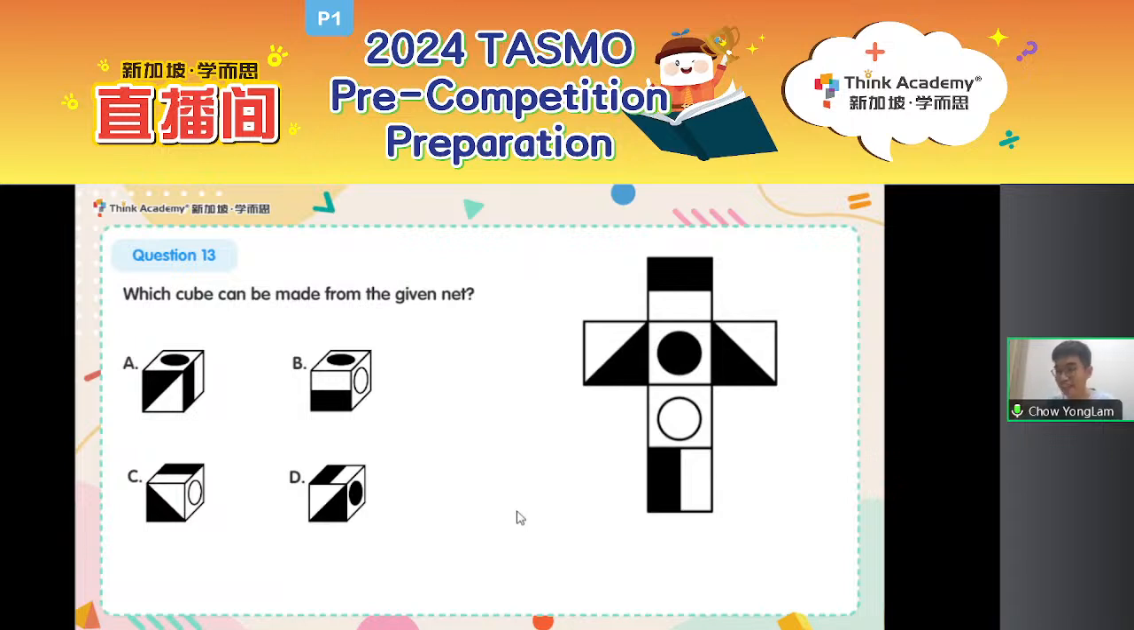Okay, type in the chat box below. What is the answer that you found? I see some answers here. People say it's D. Is it really D? Let's take a look.